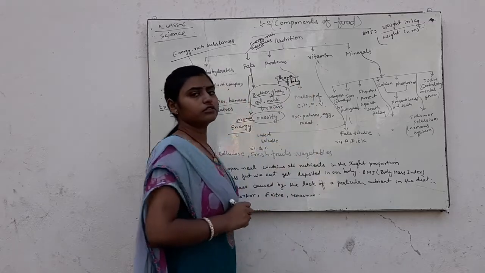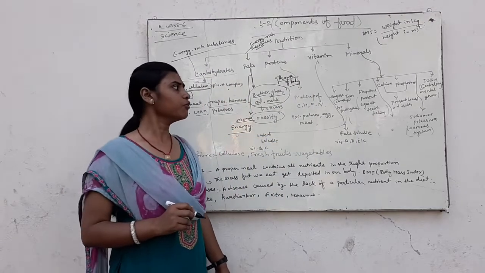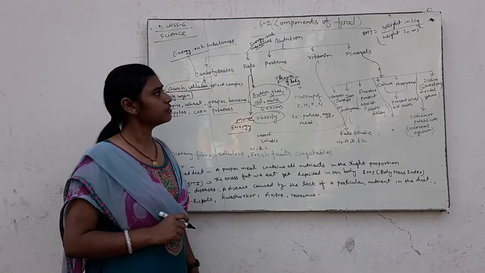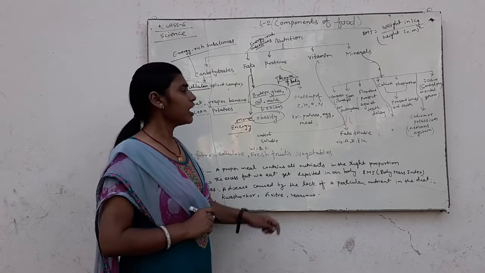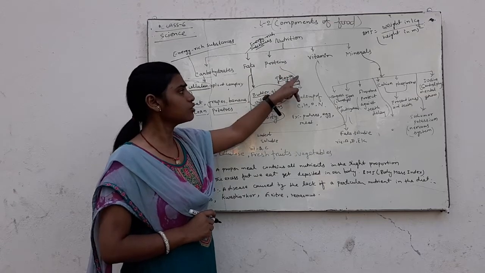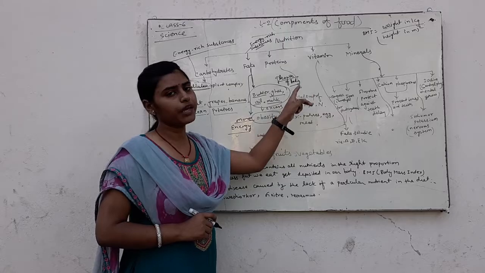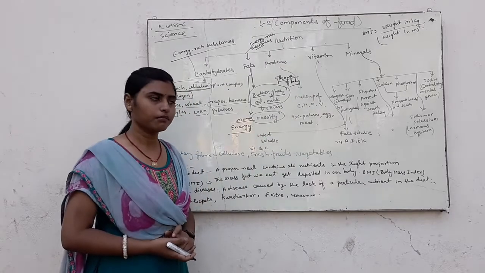It is called protective body building, and it helps in the growth of the body and the repair of damaged parts of the body.